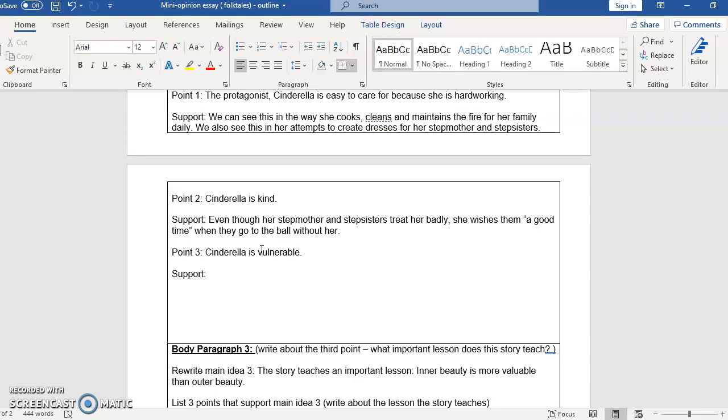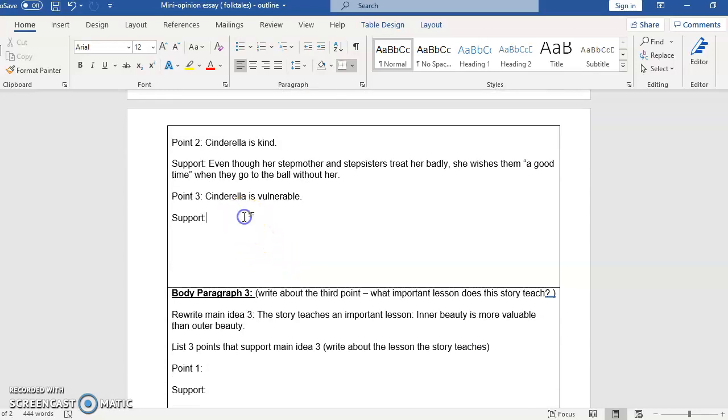And oftentimes in a story, right, these are the kinds of characters we care about. If somebody's like Superman and they're just invincible and nothing affects them, I mean, do we really care about them? We know they're going to be fine. But the fact that she's vulnerable, we worry about her. So she has to do what her stepmother and stepsisters tell her at all times.